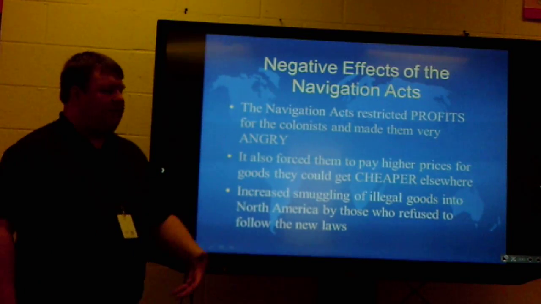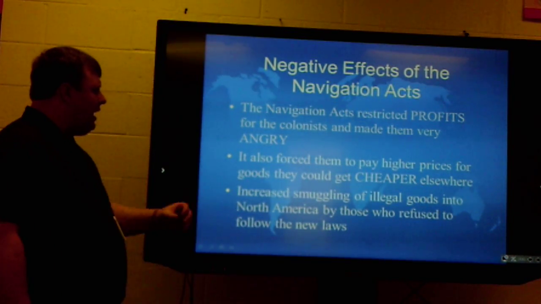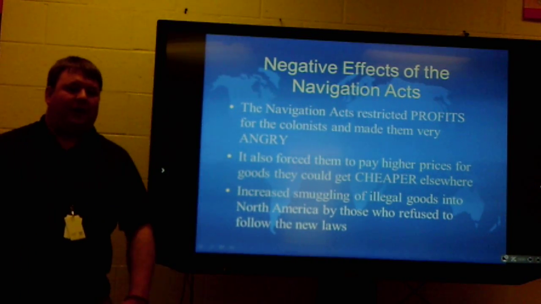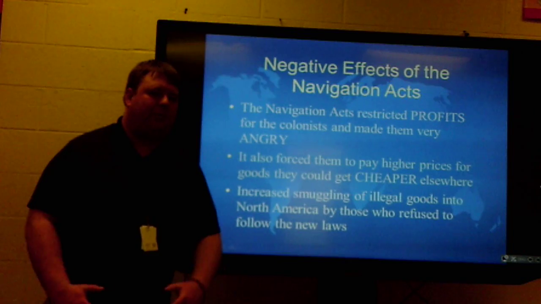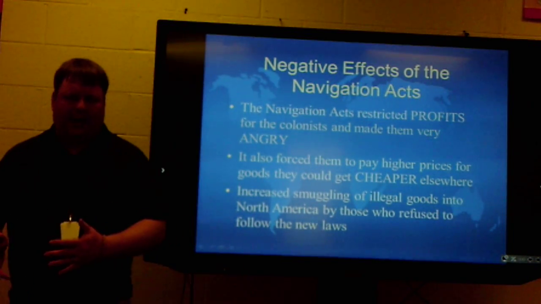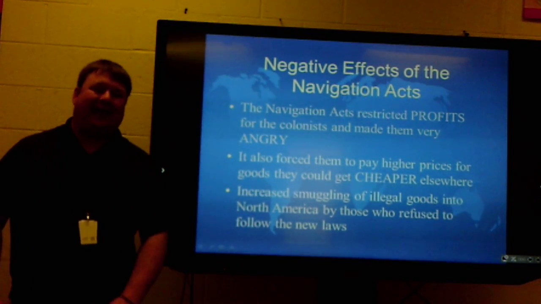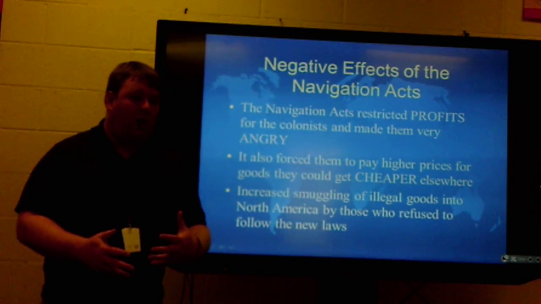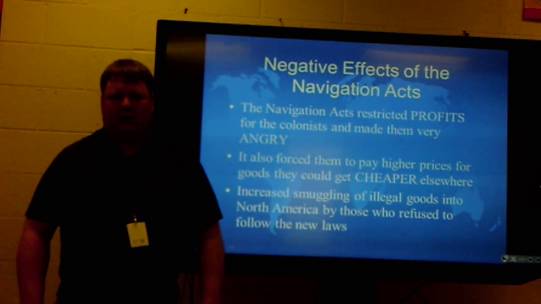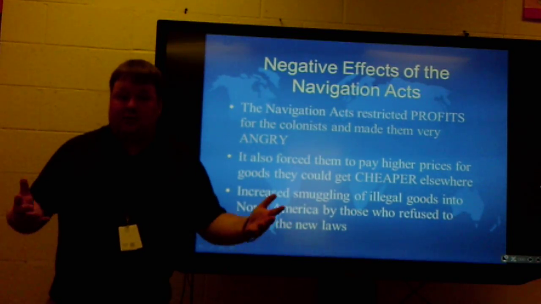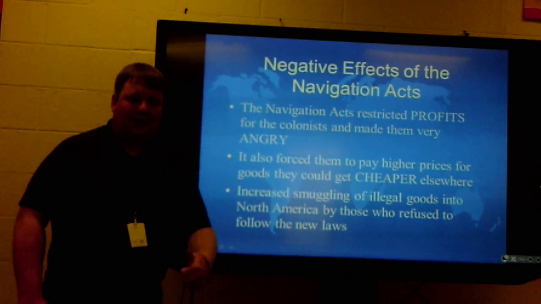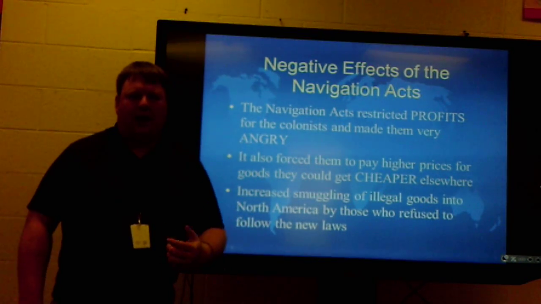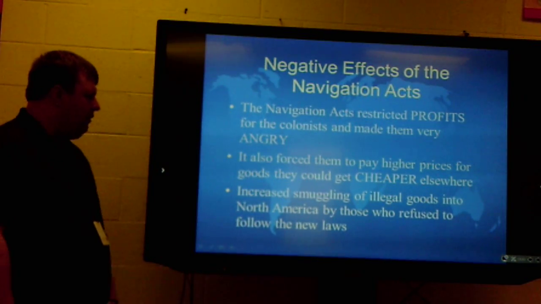Now, what are the negative effects of the Navigation Acts? Well, the Navigation Acts restricted profits for the colonists, and it made them angry. They could sell to other countries who would pay more than the British would pay. They made money off of that. They could buy from other countries and get things cheaper and better quality than what they were getting from England. And now they weren't allowed to do that, so it made them angry. So they're getting a lesser product and having to pay more for it. I'm sure that you can understand it would make you angry as well.